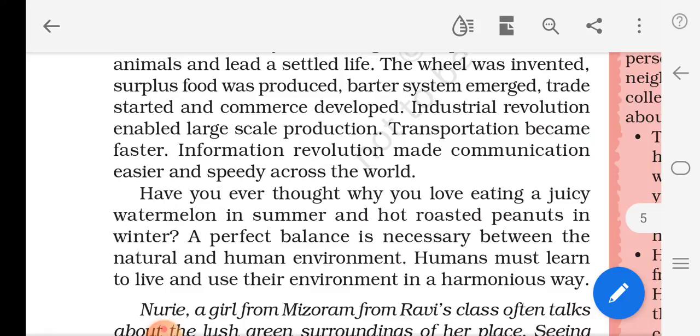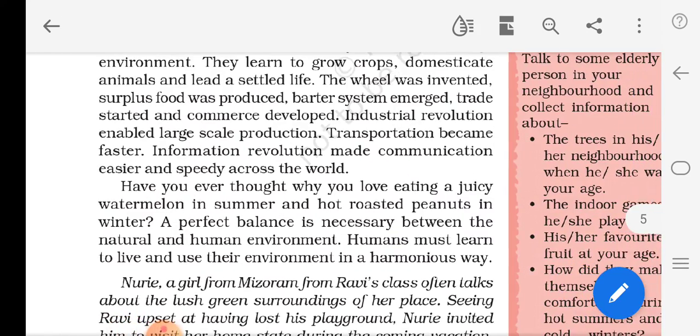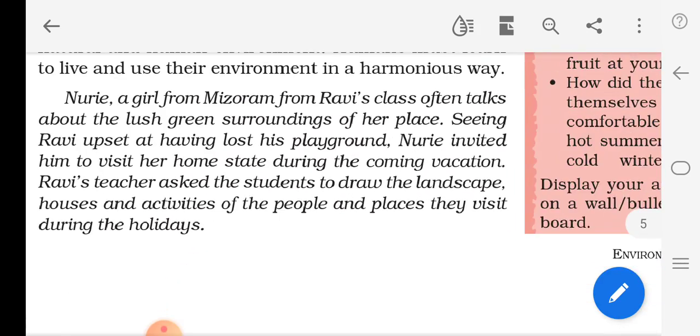Because of the climate, no? In the summer season we eat watermelon, in the winter season we eat hot food, is it? So that balance we have to maintain always, otherwise we will be in trouble.